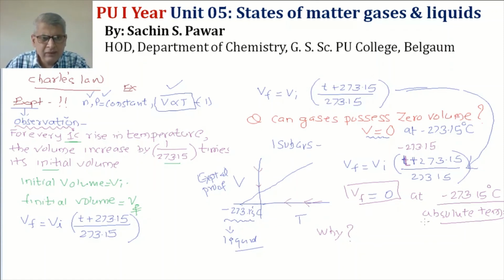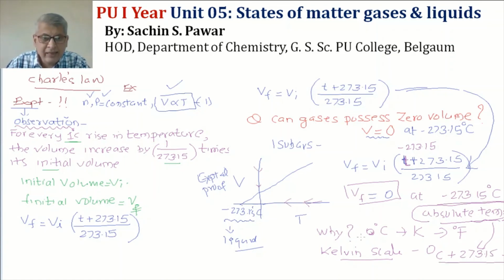Now you have learnt a scale of temperature. You can convert degree Celsius into Kelvin temperature. You can convert into degree Fahrenheit also. So a new scale, absolute temperature, was discovered, and this discovery made the Kelvin scale come into picture. Degree Celsius can be converted to Kelvin by using this equation that you already know.